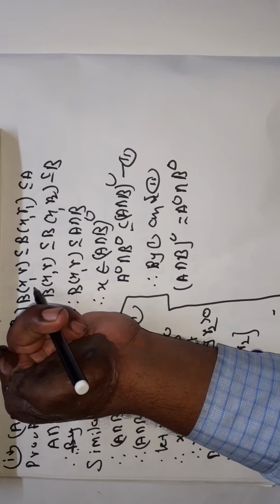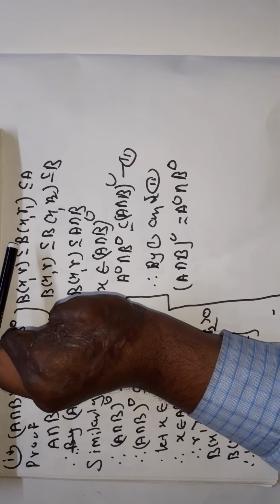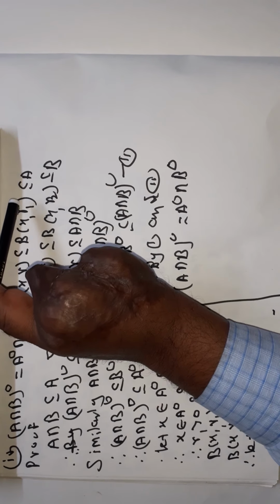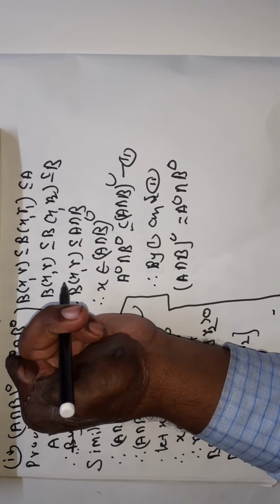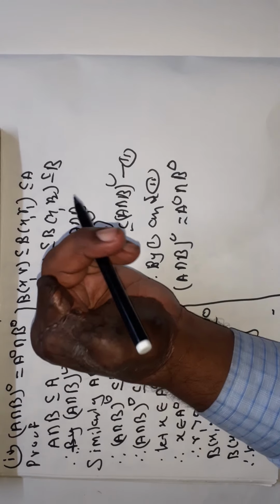Then the open ball centered at X and radius R is a subset of ball X R1, which is a subset of A, and ball X R is a subset of B.